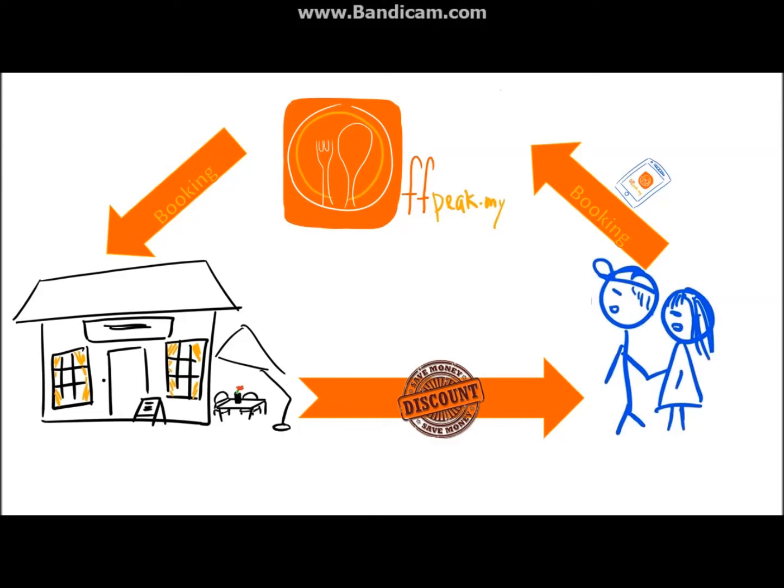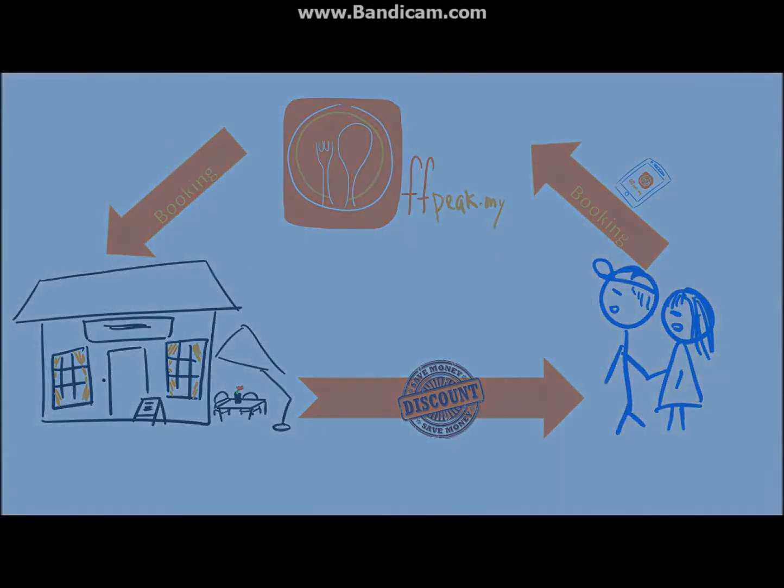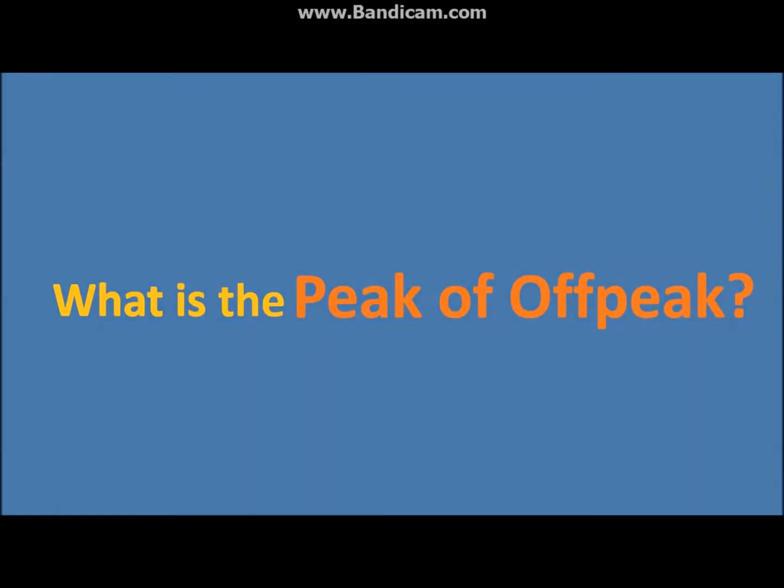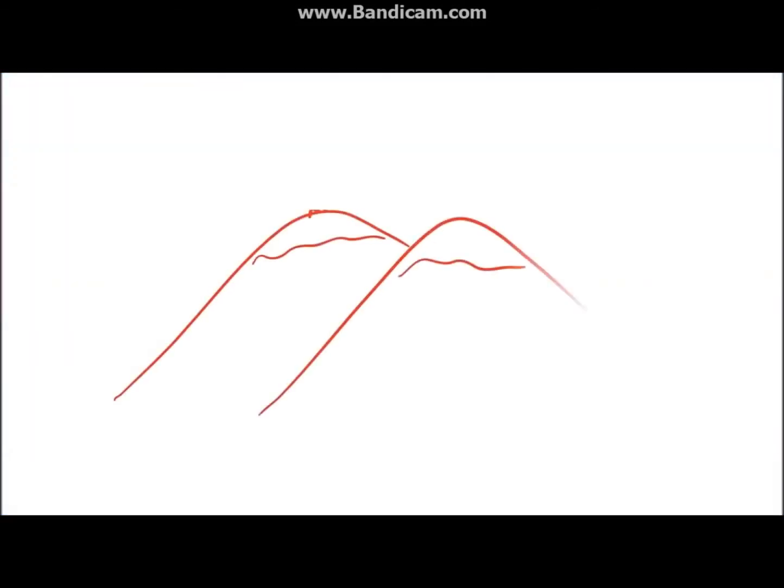The following business question then arises. When does a restaurant have the most bookings? Which restaurants have the most bookings? Which group of people uses Offpeak.my? And when is the peak of off-peak? If we can discover the peak trend of everything, we can streamline and improve the business model with a top-down approach. To do that, we employed data mining using tools like RapidMiner.